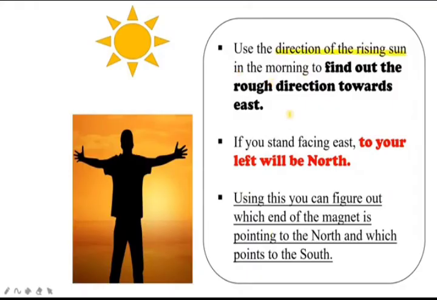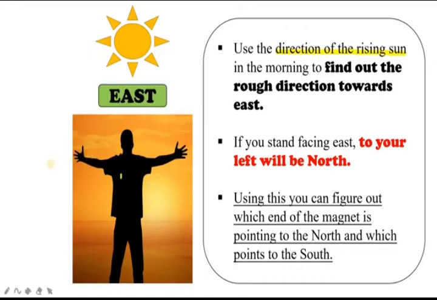In the same way, you can find out the rough direction towards east. Use the direction of the rising sun in the morning. If you stand facing east, we all know that the sun rises in the east, right? If you stand facing east, to your left will be north.